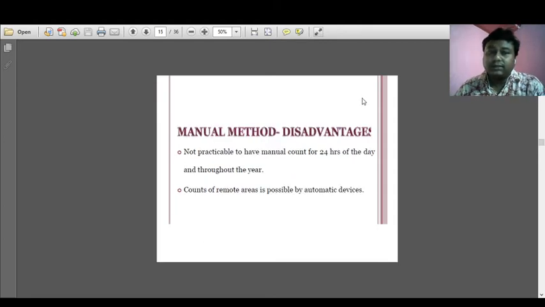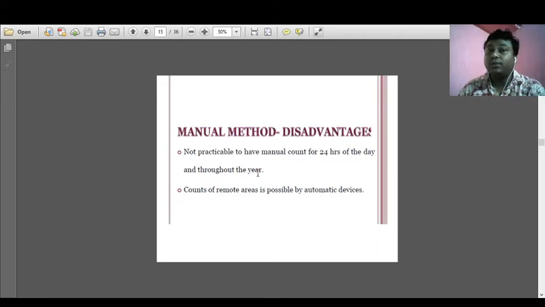What are the disadvantages? It is not practicable to have a manual count for 24-hour data throughout the year. As I said, the manual data is collected completely by the manual method. When one person is standing there, he or she will collect the data. In general, it is not possible for any person or group of persons to stand there for 24 hours and collect data throughout the year.